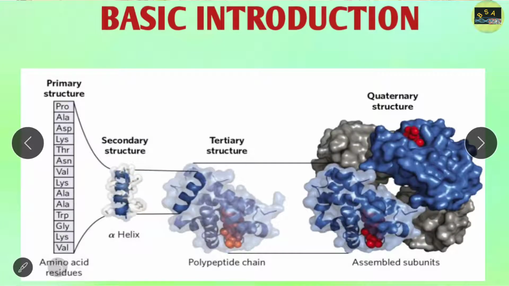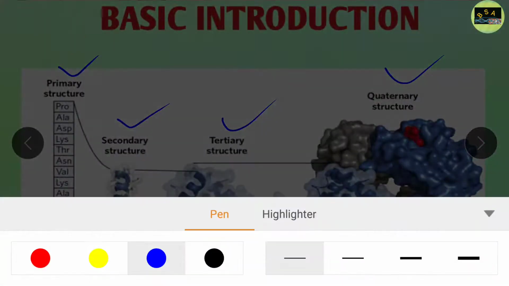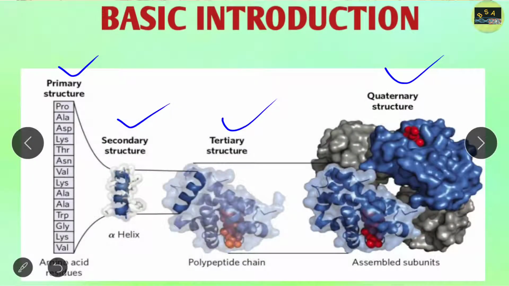So here we discuss the basic introduction about the structure of proteins. I already told you, here we discuss the primary structure, secondary structure, tertiary structure, and quaternary structure. We will discuss all the structures of protein in detail one by one in our upcoming videos. In today's lecture we will just give you a brief introduction to all this. So first, the primary structure.